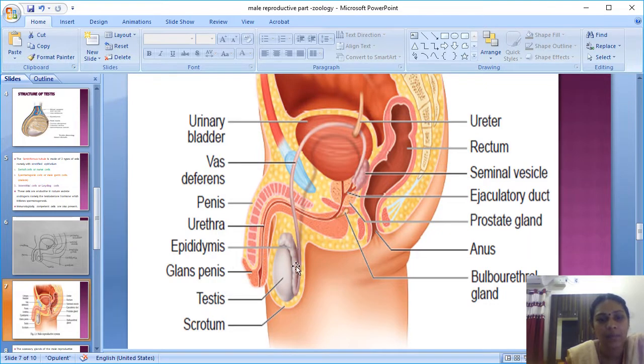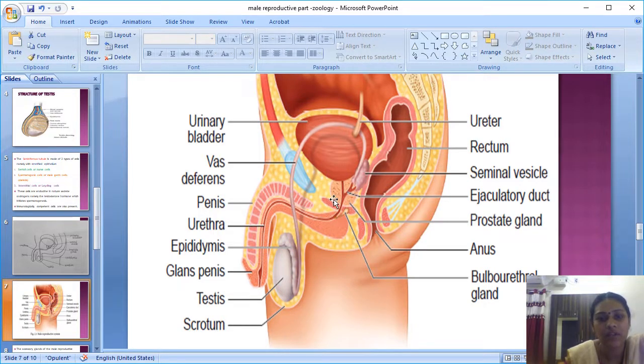Above is the epididymis, and this is the vas deferens and the urinary bladder. The urinary bladder receives the ureter, which comes from the kidney. This is the rectum, which we studied last year in the digestion and absorption lesson. This flower-like or leaf-like structure is the seminal vesicle, and the seminal vesicle and the vas deferens unite to form the ejaculatory duct. This is the prostate gland, which is present around and encircles the urethra. And this is your anus.